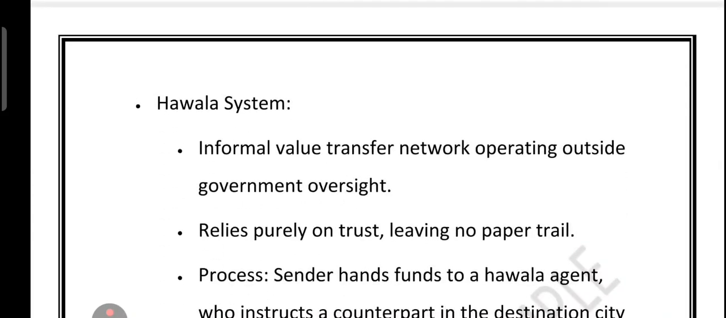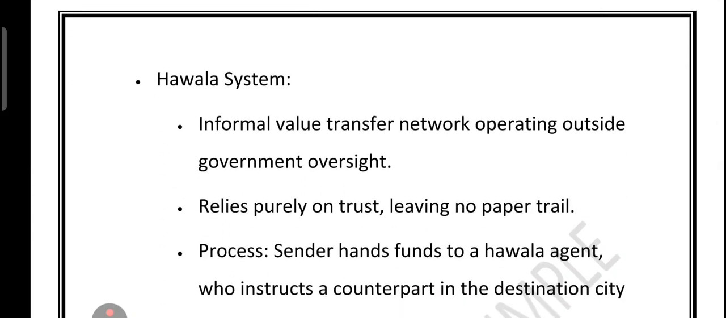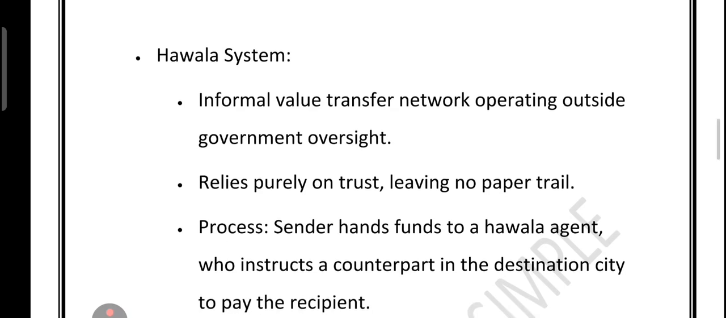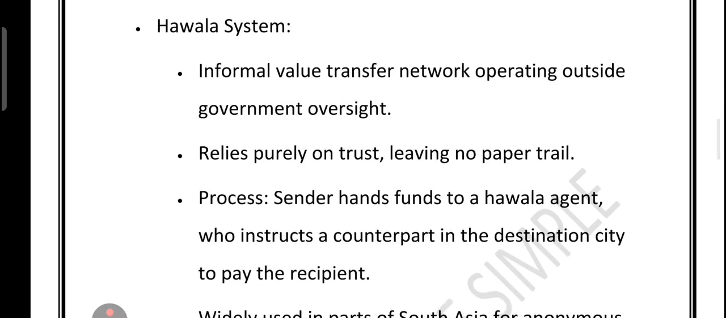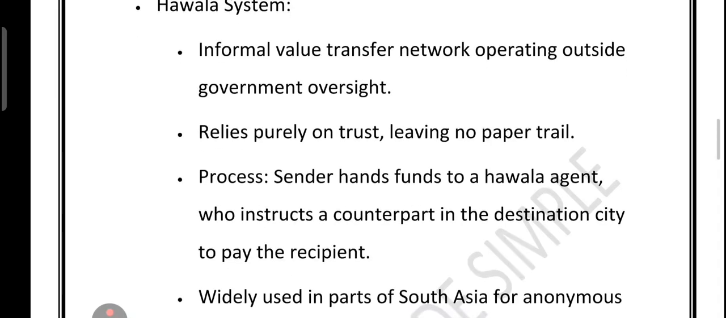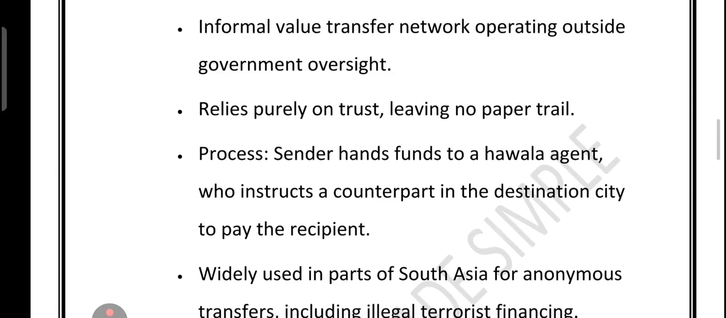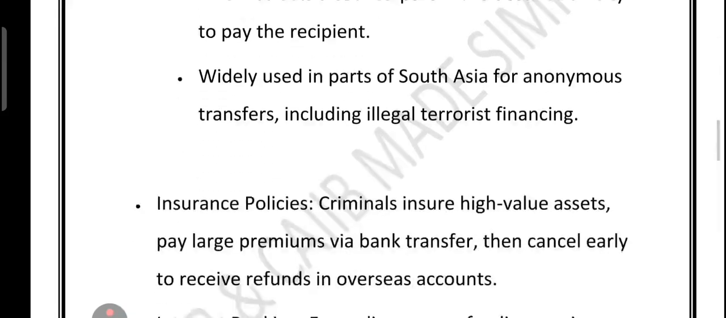Then we have the Hawala system. Hawala is one of the oldest informal value transfer networks. It operates completely outside government control. It is based on pure trust, no contract, no paperwork. How it works: you give money to a Hawala agent in one country and the agent tells their counterpart in another country or city to pay the recipient. It is fast, cheap and anonymous, which is why it is still widely used in parts of South Asia for everything from migrant remittance to illegal terrorist financing.